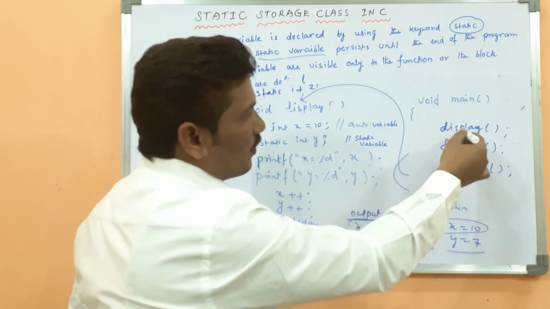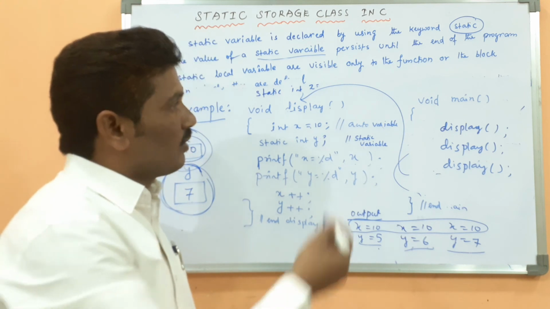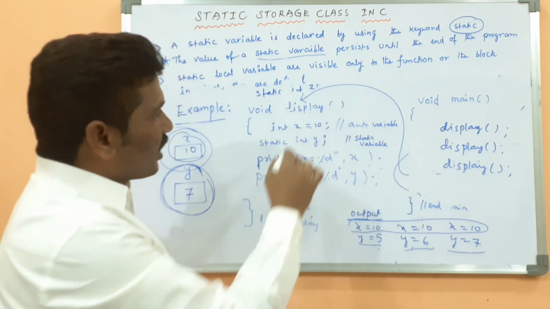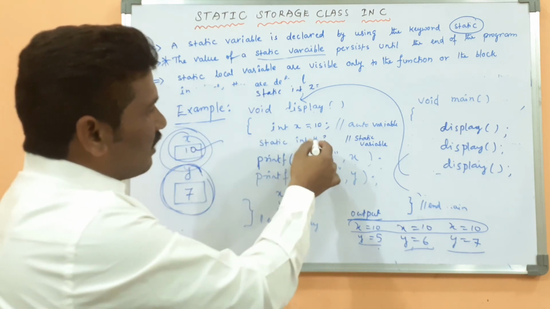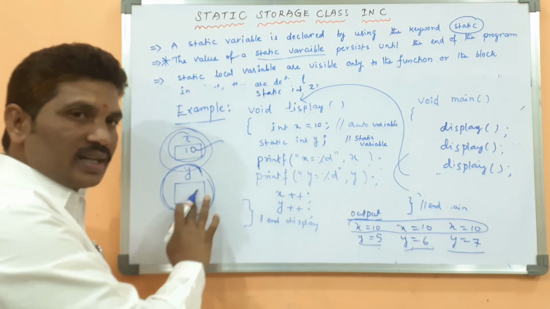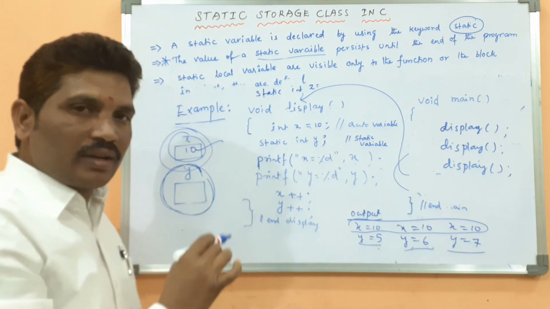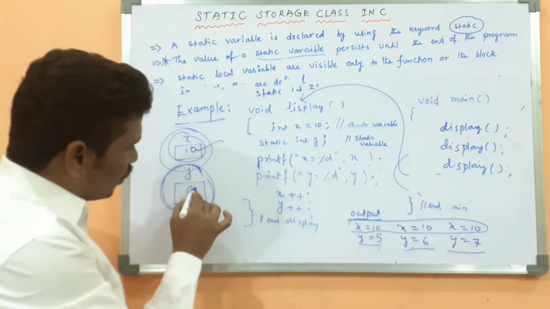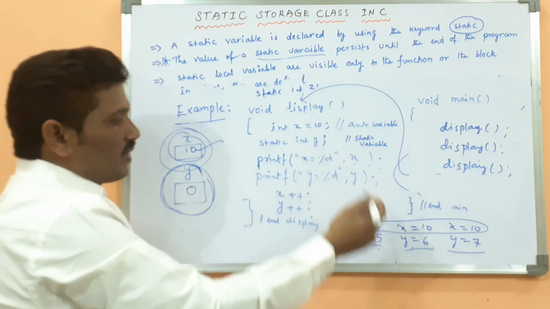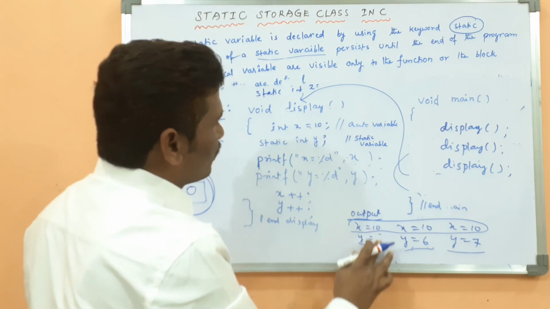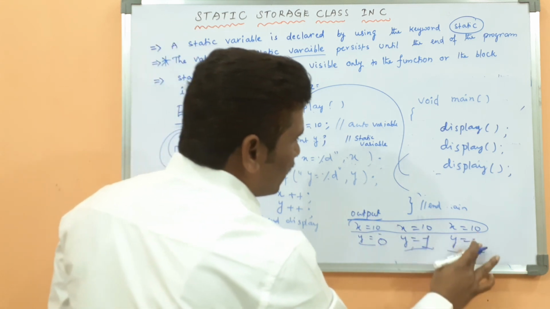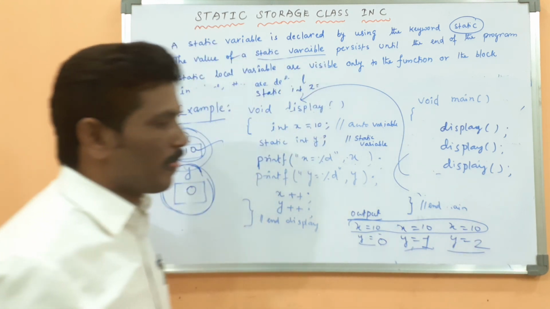When you call the function the first time, control comes to here. The x value becomes 10. Then what is the default value of y? Because it is not initialized by the user, the static variable value should be 0. Then what is the answer? The x value here, 0, the y value is what? 0 will be displayed, 1 will be displayed, then 2 will be displayed.